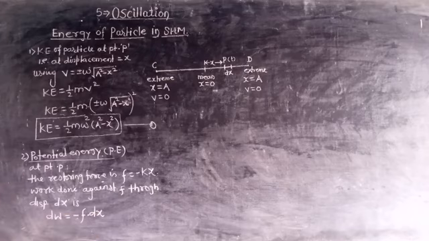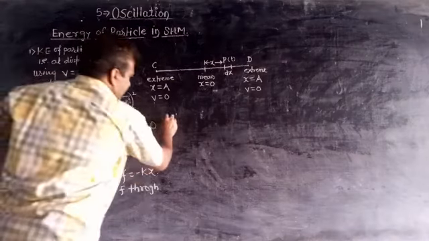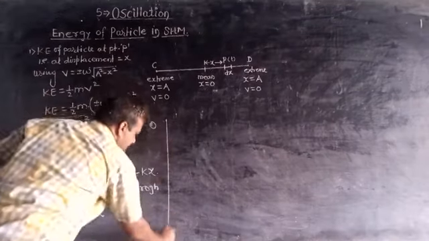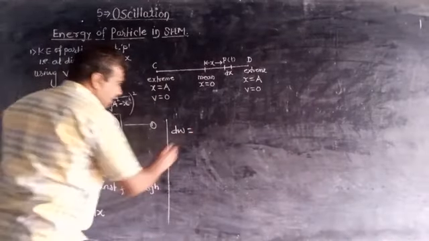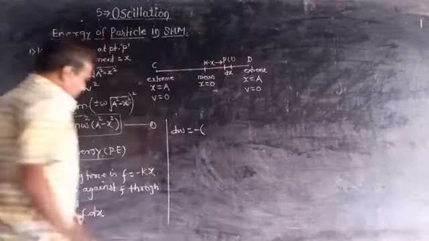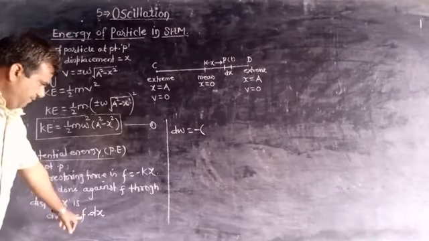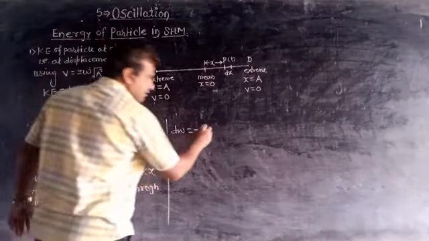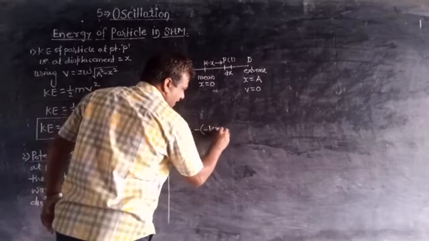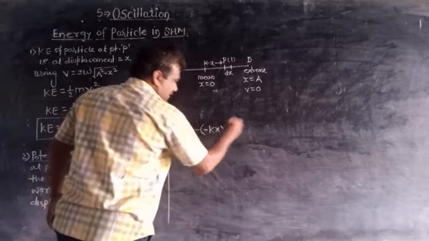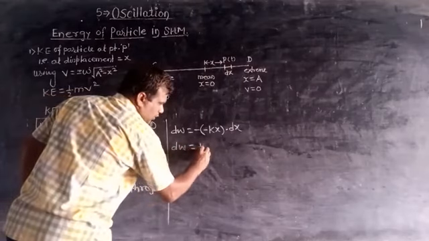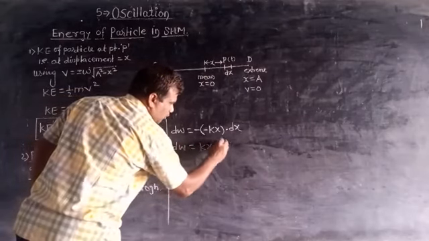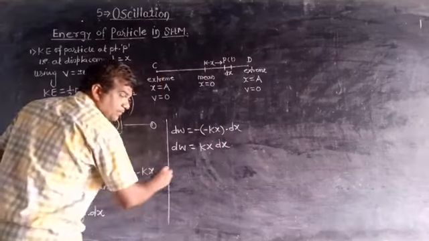This is the work done. Therefore, this can be again written as dw is equal to minus of, but the value of F is minus kx, therefore this can be written as minus of minus kx into dx. Therefore, dw is equal to kx into dx.